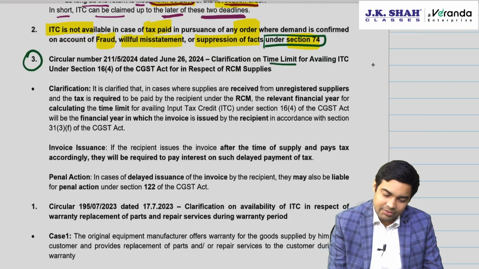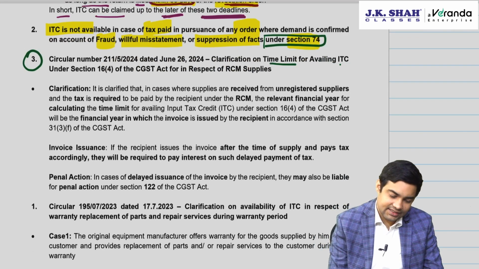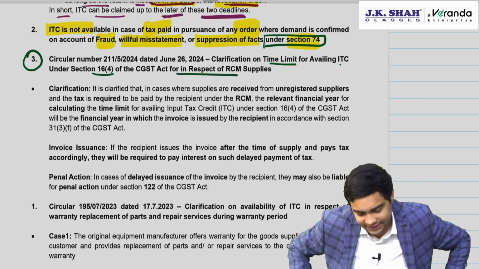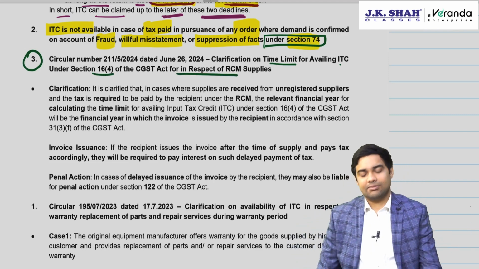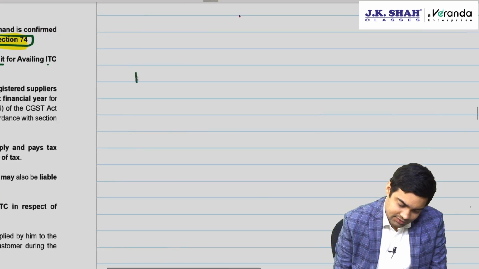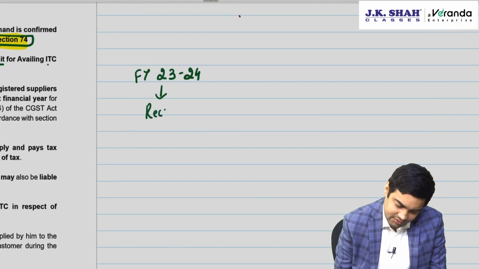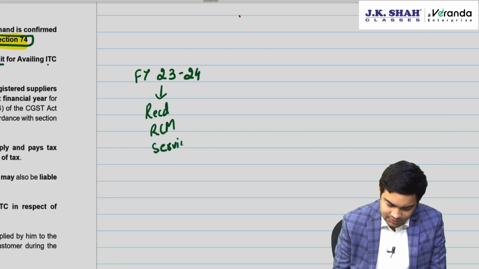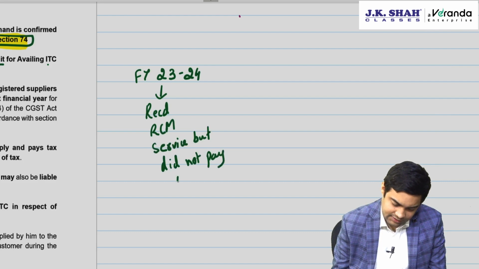Clarification on time limit for availing ITC under section 16(4) of CGST Act in respect of RCM supplies. Let's understand this. Suppose in FY 23-24 you received an RCM service but did not pay RCM.